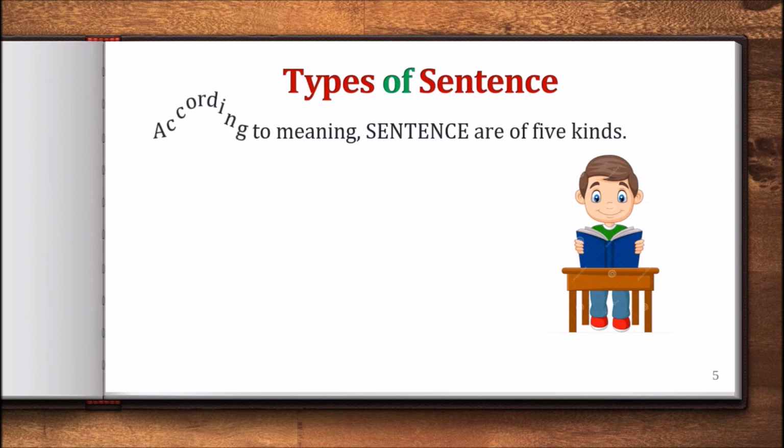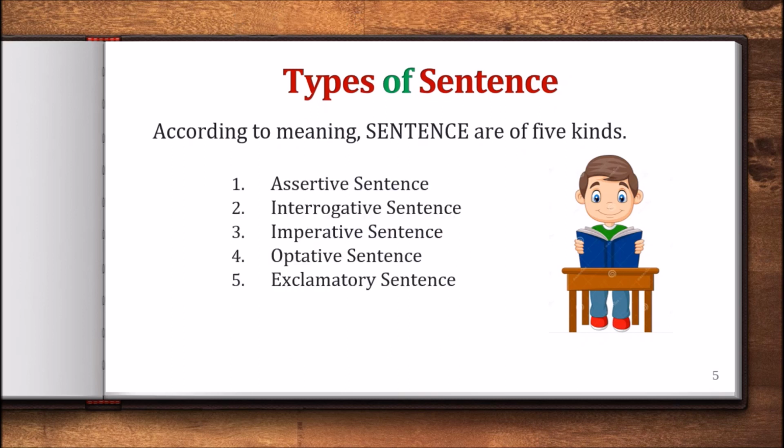So according to meaning, sentences are of 5 kinds. You know them. First one is assertive sentence, then interrogative sentence, next imperative sentence, after that optative sentence, and the last one is exclamatory sentence. And these 5 sentences refer to different meanings. That's why they are classified into 5 kinds. Alright.